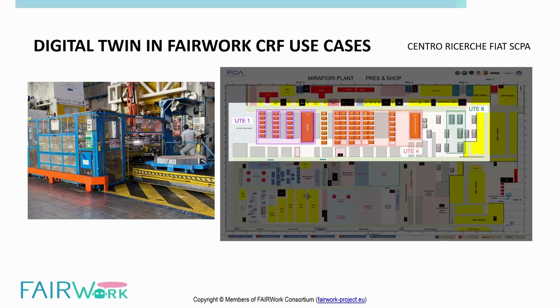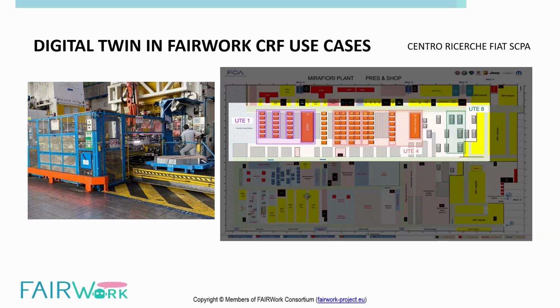Each line consists of a series of dyeing or stamping machines. From one end, an operator will take a raw material or a sheet metal, and then place it into these dyeing machines, and then at the end of this line you will get a finished product or required component that has gone through these molds. And this is the use case scenario where the CRF would like to allocate operators on these lines based on their previous experience, their training capabilities, and the difficulty to handle these geometries, also taking into consideration the production requirements and other scenarios.